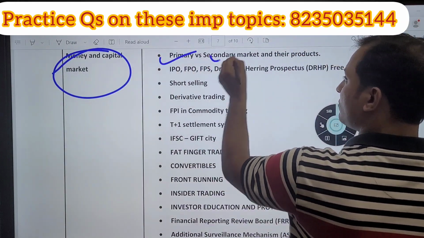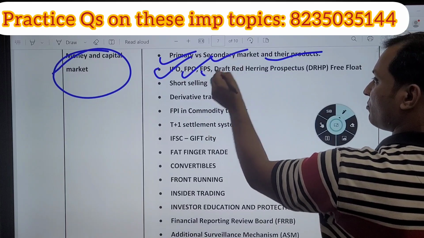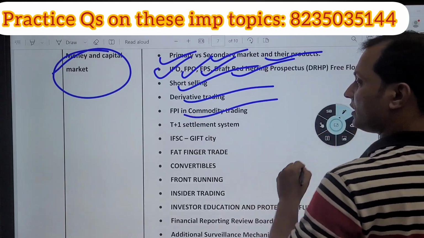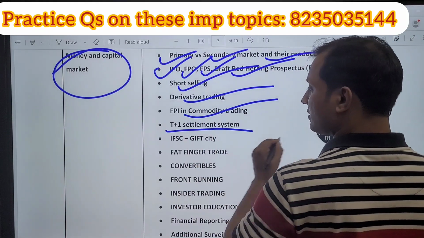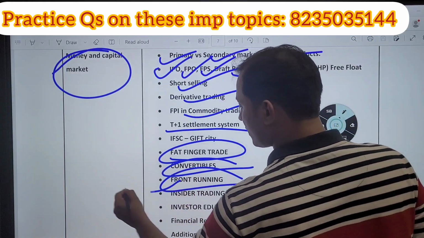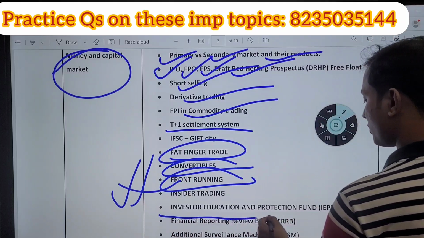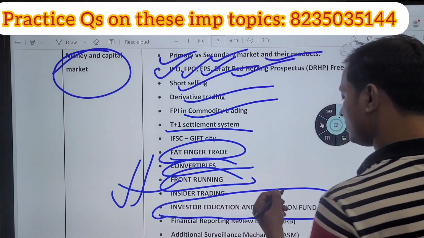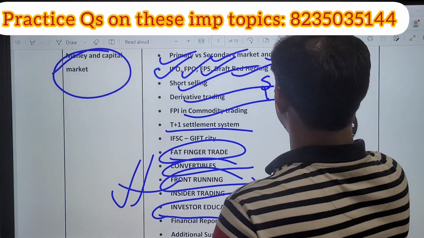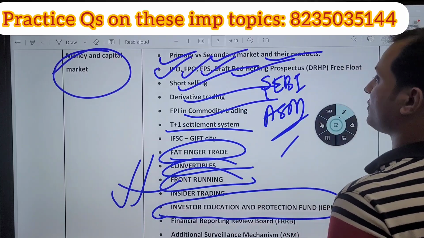So, primary market, secondary market, and various instruments of the primary and secondary markets. Then what is an IPO, an FPO, an FPS, a draft red herring prospectus, short selling, derivative trading, FPI, commodity trading, and the T+1 settlement system. What is a fat finger trade, what are convertibles, what is front running, very important. Then the Investor Education and Protection Fund, and the surveillance mechanism of SEBI, the advanced surveillance mechanism, ASM, is very important.